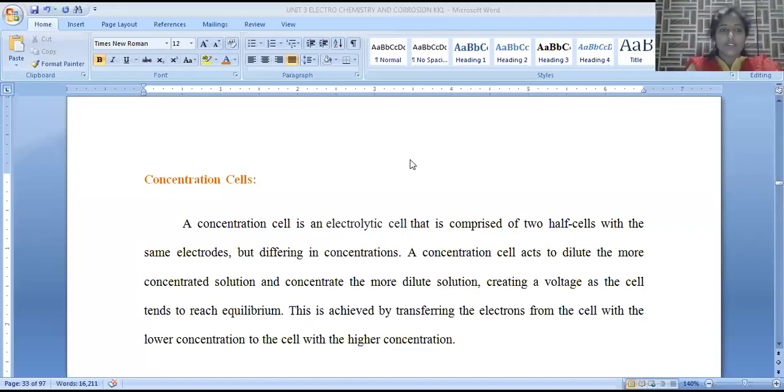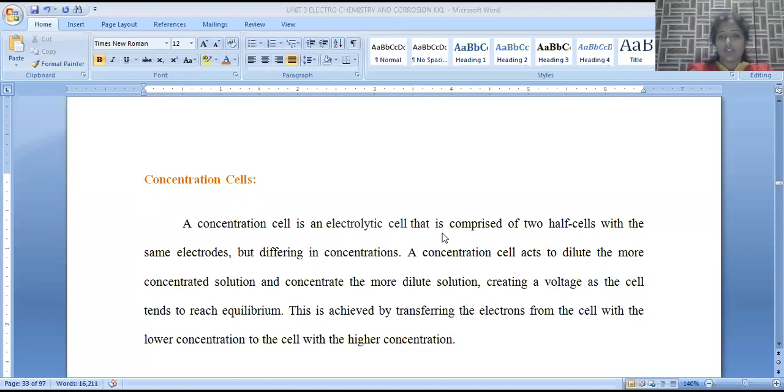Students, in this session we are going to discuss concentration cells. Concentration cells are part of electrochemistry. In electrochemistry, we deal with the interrelation between electrical energy and chemical energy. Concentration cells are mainly used to describe the generation of EMF when we take electrodes and put them into electrolytic solutions, where the only difference is the variation in concentration.